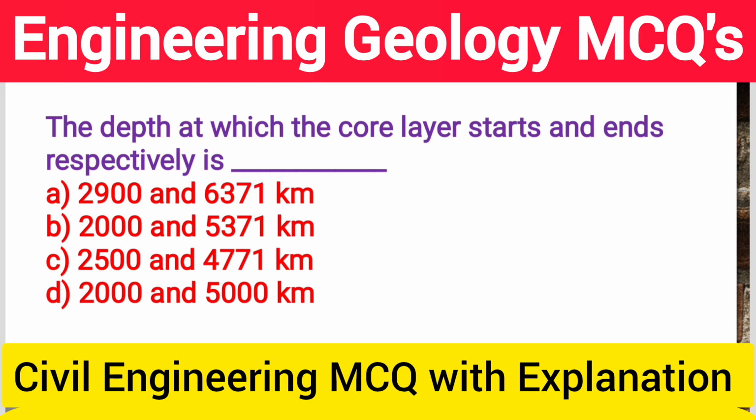Next question, the depth at which the core layer start and end respectively is option A 2900 and 6371 km, option B 2000 and 5371 km, option C 2500 and 4771 km, option D 2000 and 5000 km. So the correct answer is option A 2900 and 6371 kilometers.